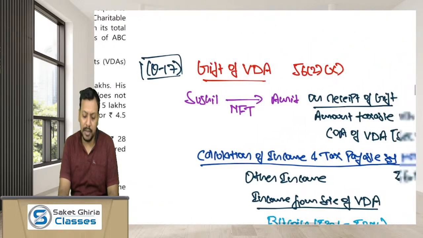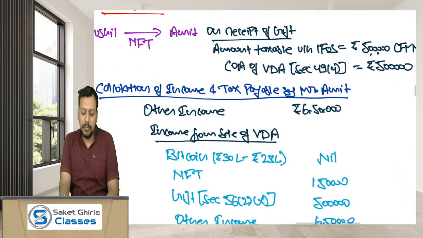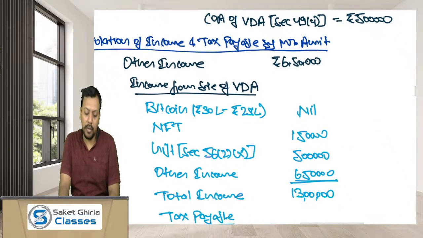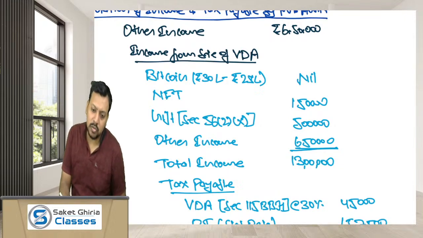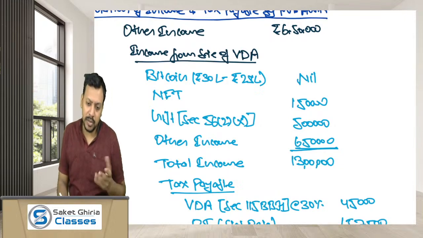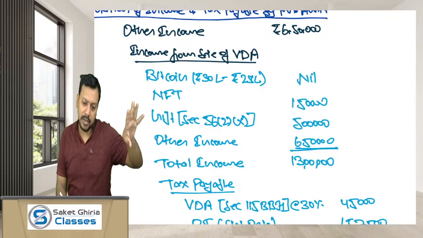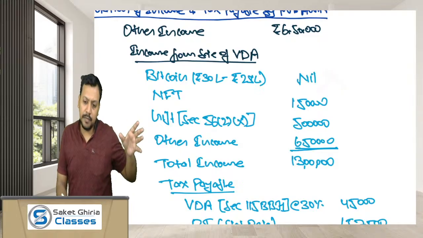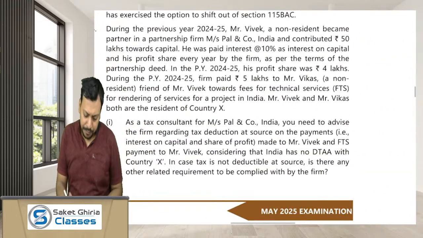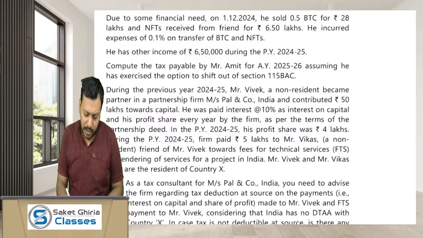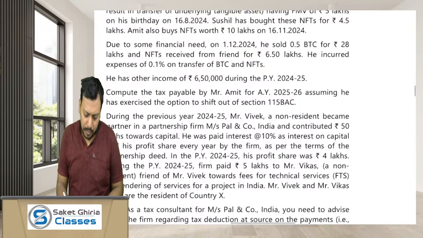Compute the tax liability. So what would be the taxable income of Mr. Amit? First, Bitcoin. Okay, Bitcoin that he has purchased for 30 lakh, he has sold it for 28 lakh. Although there is a loss of 2 lakh, but loss from the sale of VDA is a dead loss. So nil. He has received NFT. No. He has sold NFT basically. He has purchased NFT. Okay.